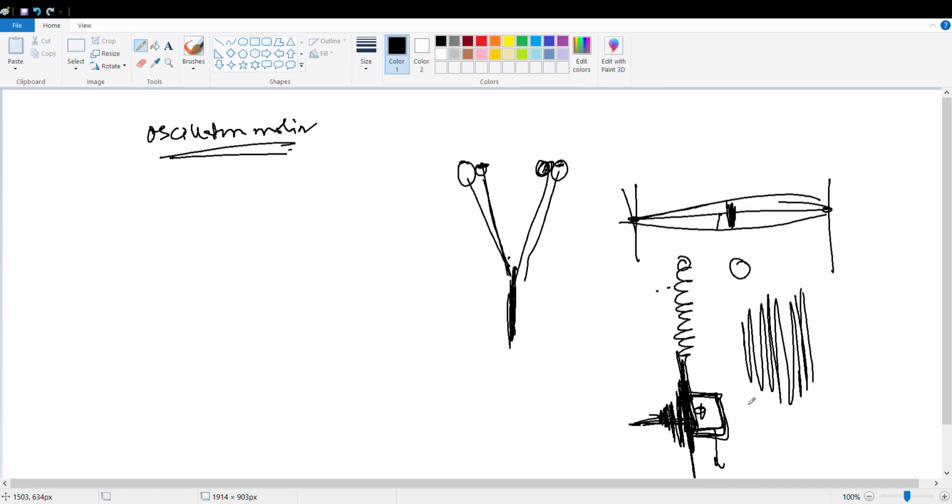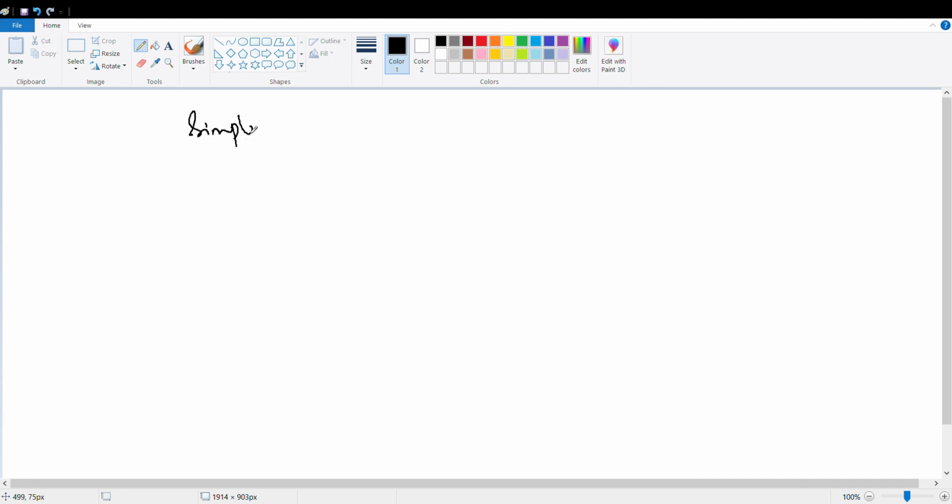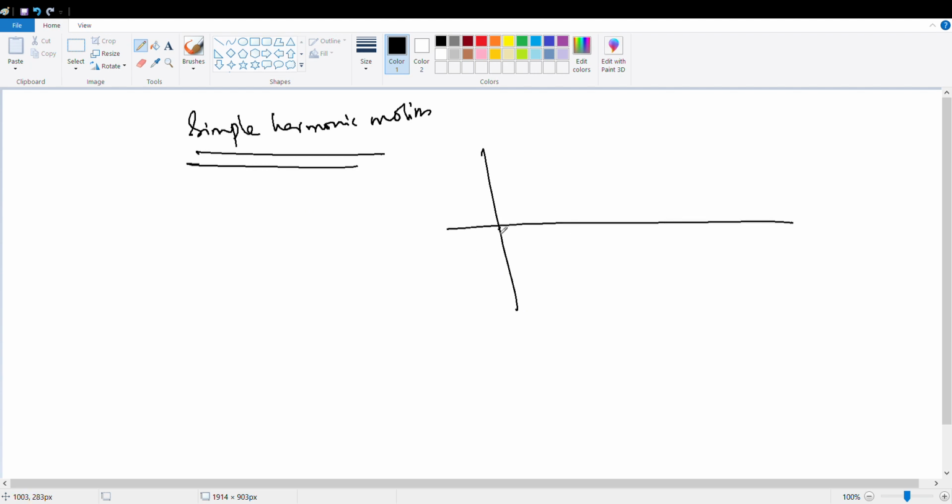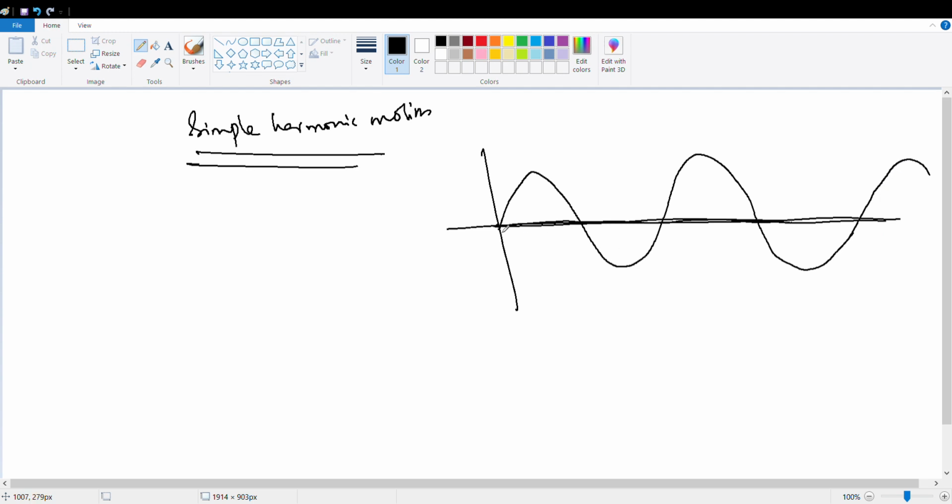So now coming to what is simple harmonic motion. Simple harmonic motion means it's a to and fro motion about a fixed point. Like if I talk about a sine wave, what is the fixed position? Mean position. Yes or no? And basically we'll talk about transverse waves.